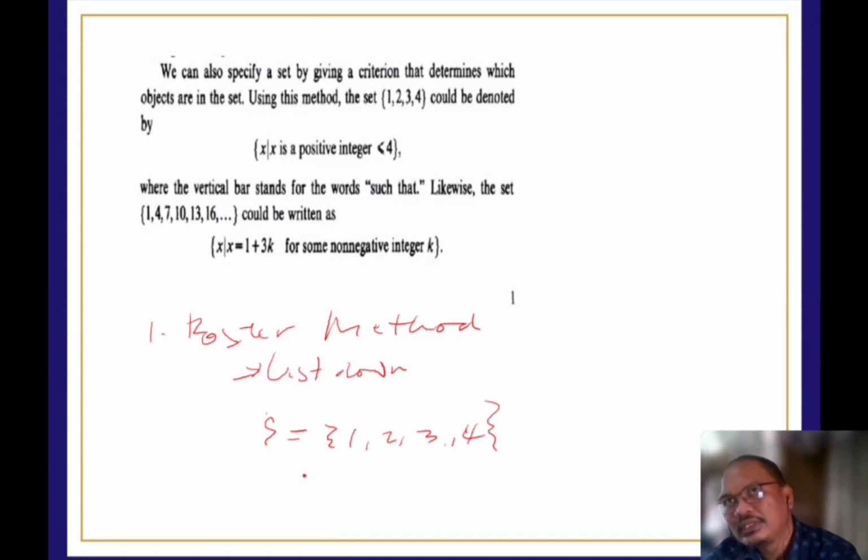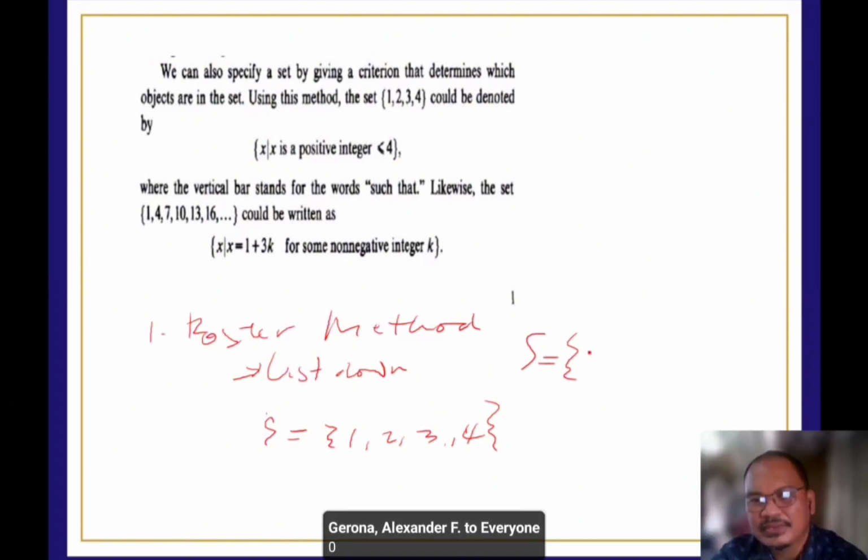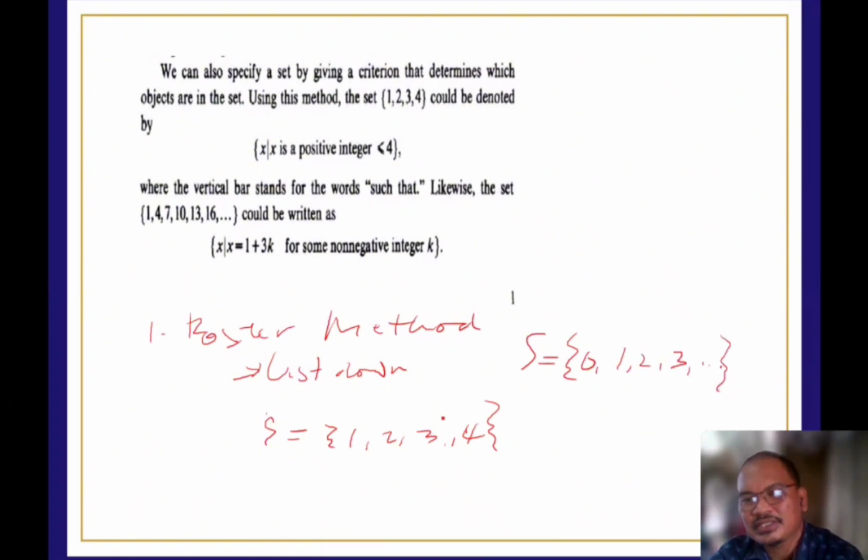Like for example, set S is a set of whole numbers. Okay. So how are we going to write it? What will be the first element that we're going to list down? 0, sir. 0. Thank you, ma'am. So we have 0, 1, 2, 3, then we have the ellipsis because this is an example of an infinite set. Tama? Okay. So this is how we use the roster method.